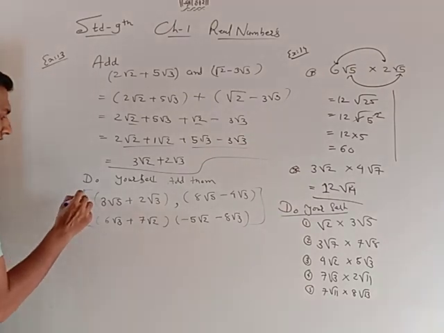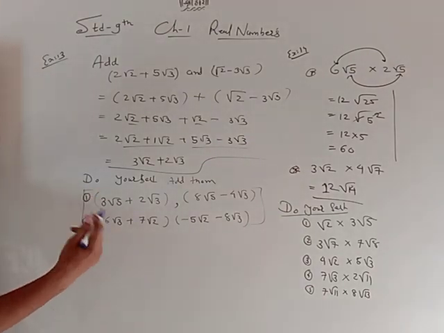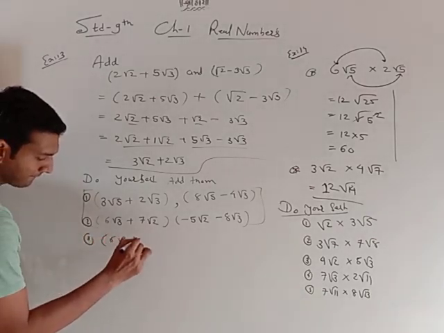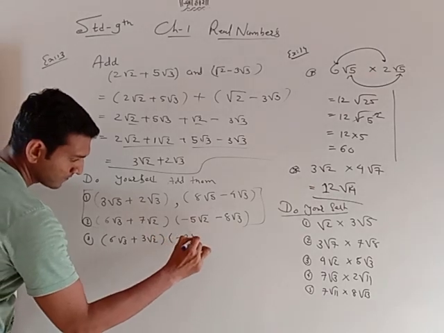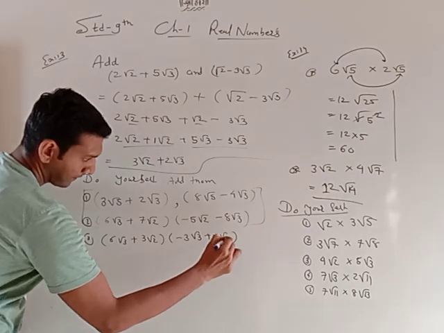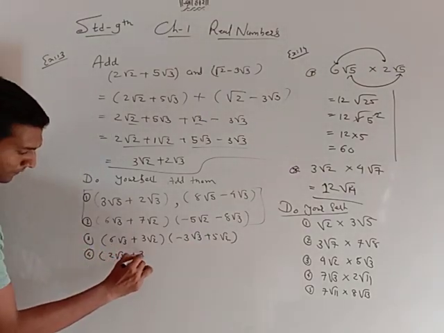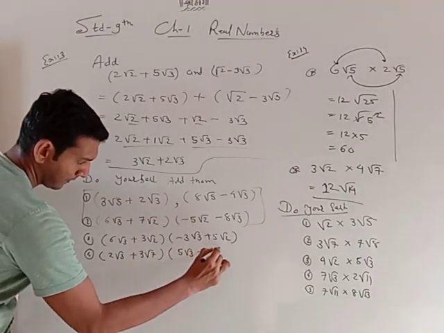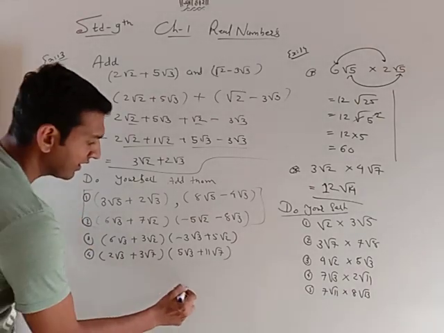Okay, and here only the two sums. I will give a few more. You can do more practice. Okay, 4 is enough.